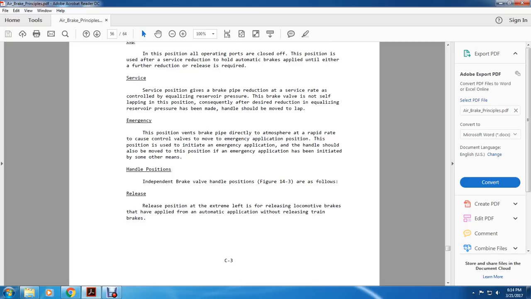The emergency position. The position vents the brake pipe directly to the atmosphere at a rapid rate with the control valve moved to the emergency application position. The handle should also be moved to the position of emergency if an emergency application is initiated by some other means.